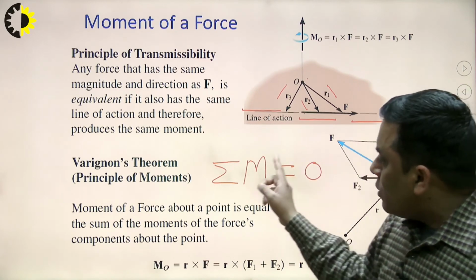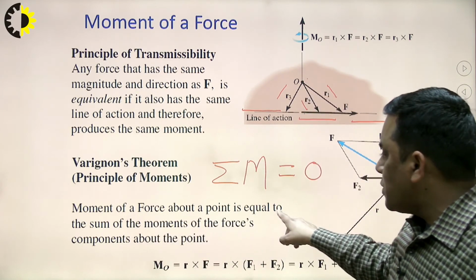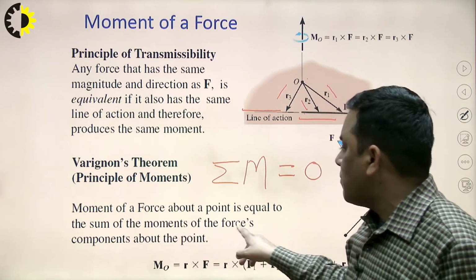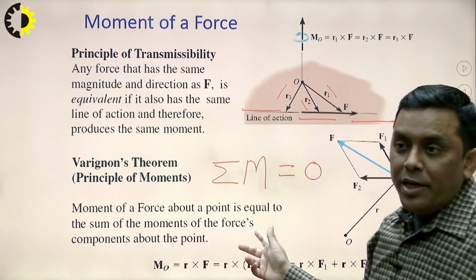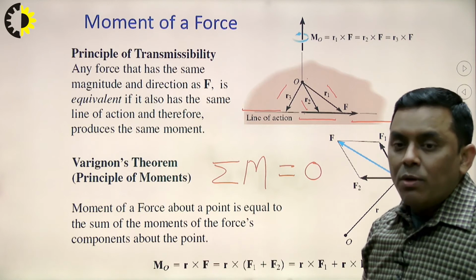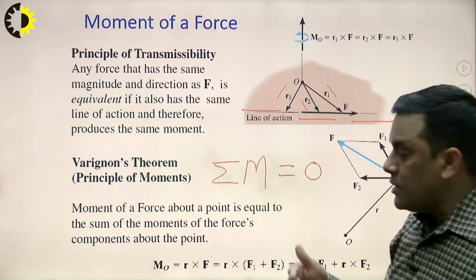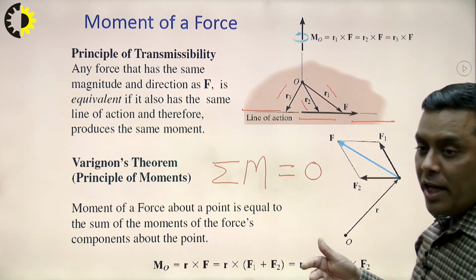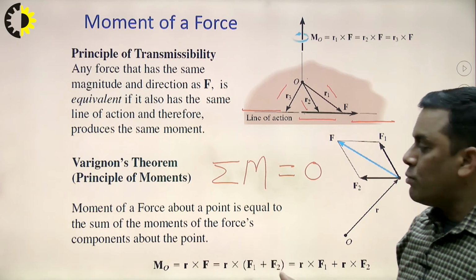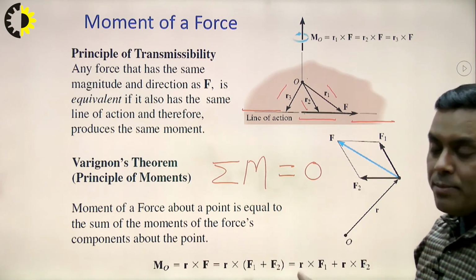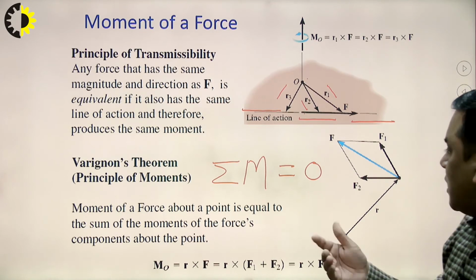Okay. So, Varignon's theorem says what? The moment of a force about a point is equal to the sum of the moments of the force's components about the point. It means the individual forces are creating some moment, some rotational tendency about any point or axis. So, the same moment or same rotational effect will be produced by the resultant of these forces. This is the meaning of resultant. The resultant will produce the same effect.